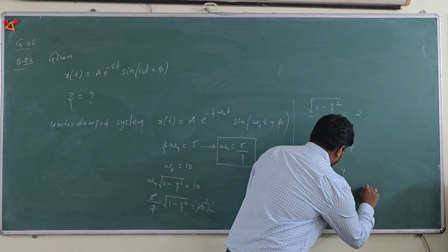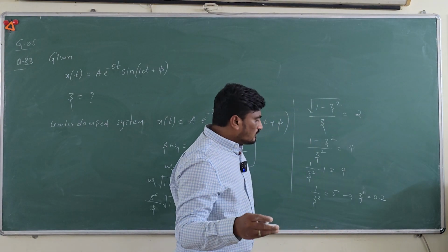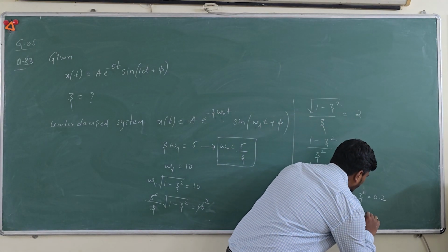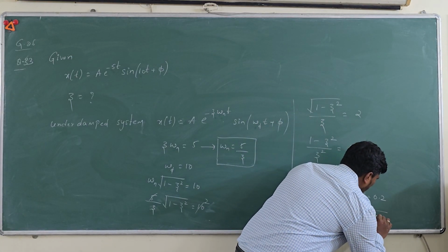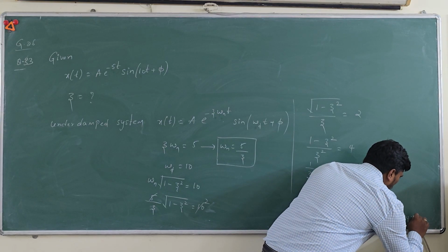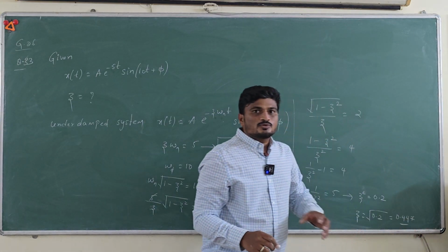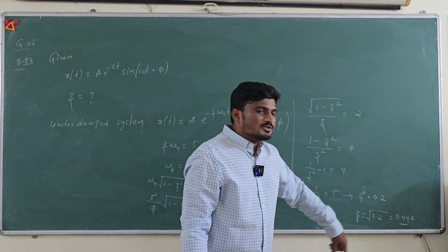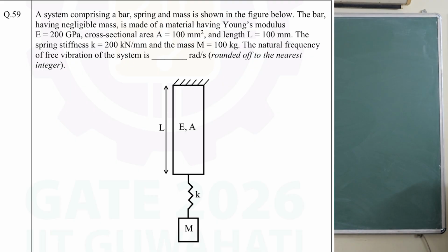Then from here, now you take the square root on the right hand side. So you get square root of 0.2, that will be 0.447. Since they are asking up to 3 decimal places, the answer to this is 0.447.